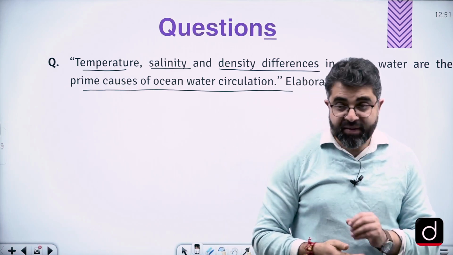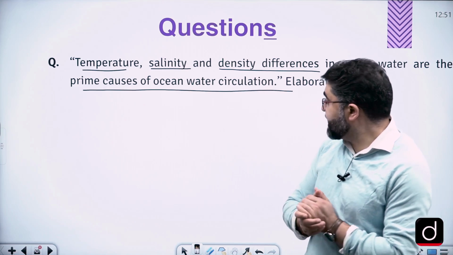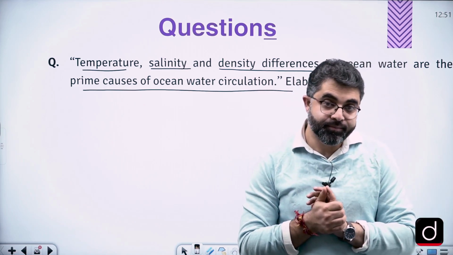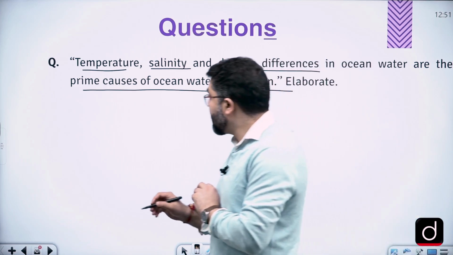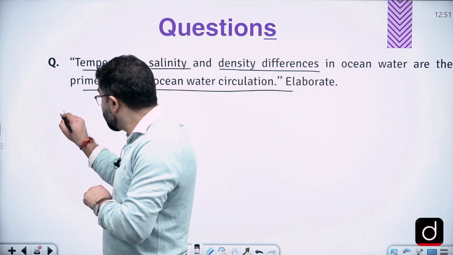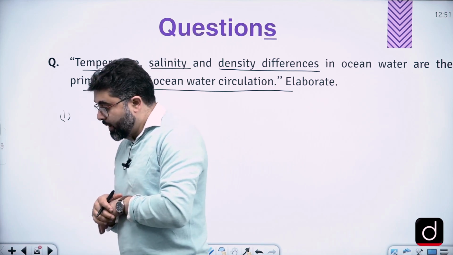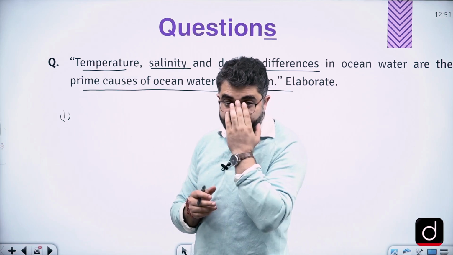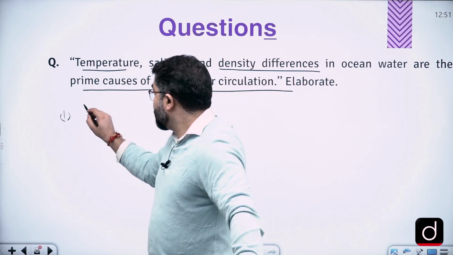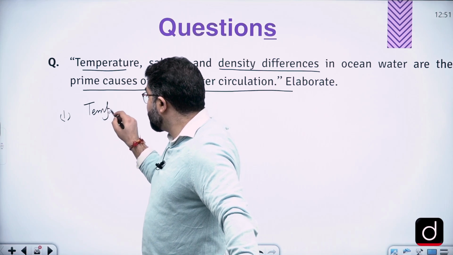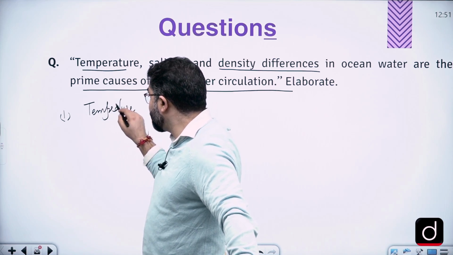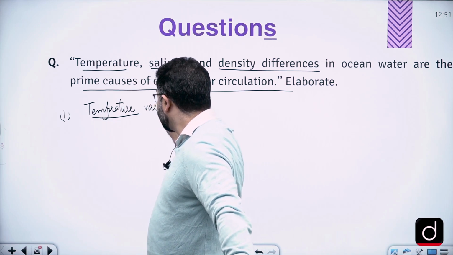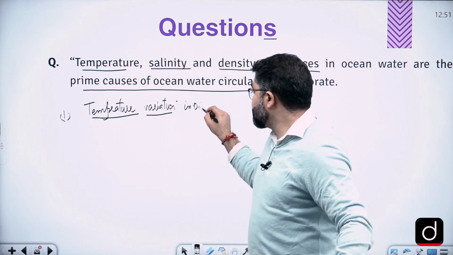First of all, temperature, salinity and density difference. So temperature difference, right? How do they lead to the oceanic circulation? First point we will be focusing on, not the introduction though, is temperature variation in oceans.